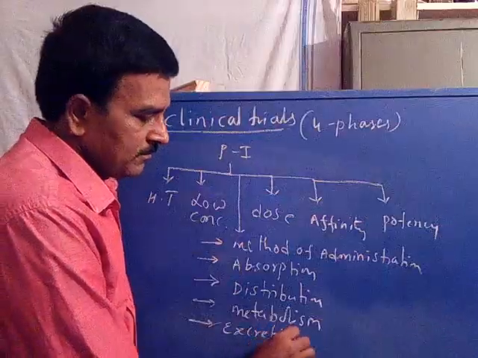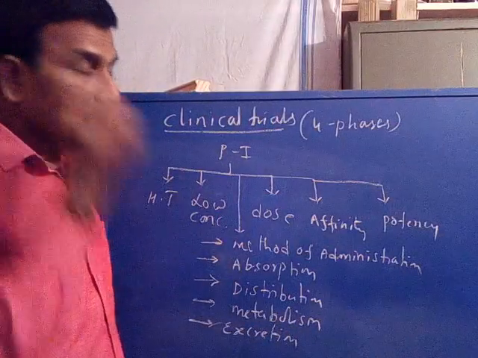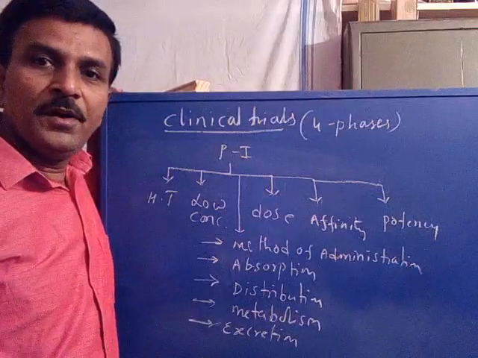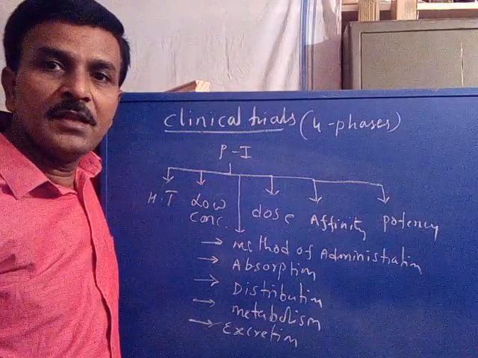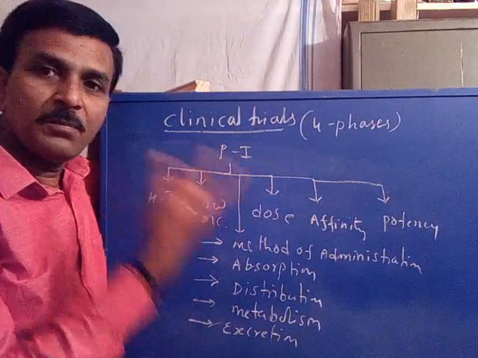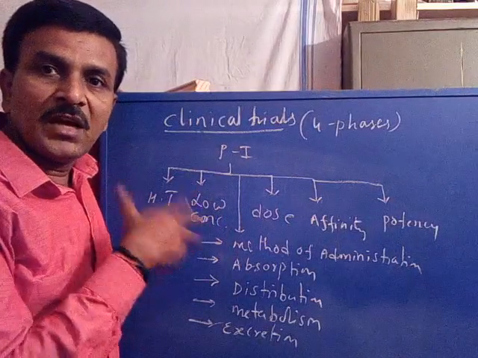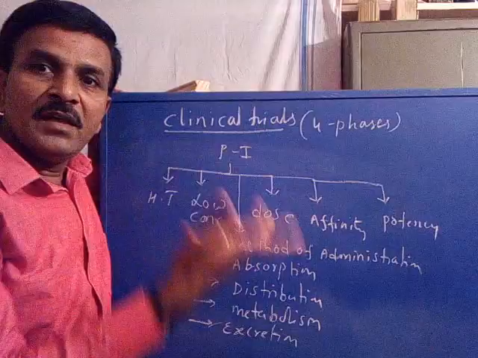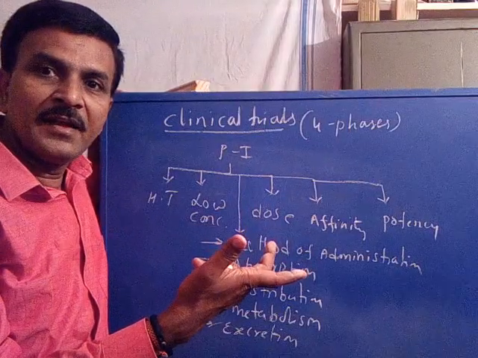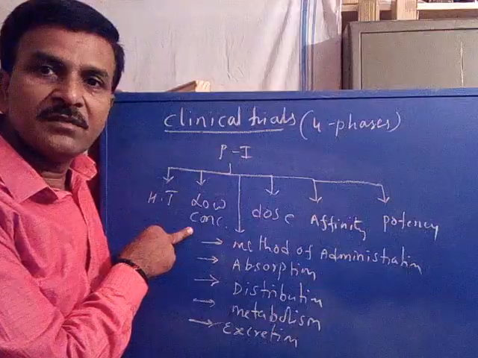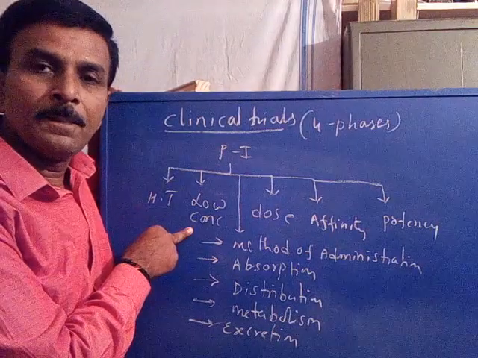So to know all this information for a new drug molecule, it was tested in the healthy volunteers. By applying a low concentration, we do not harm the healthy volunteers. To let the volunteer survive, a low concentration of the drug is applied.